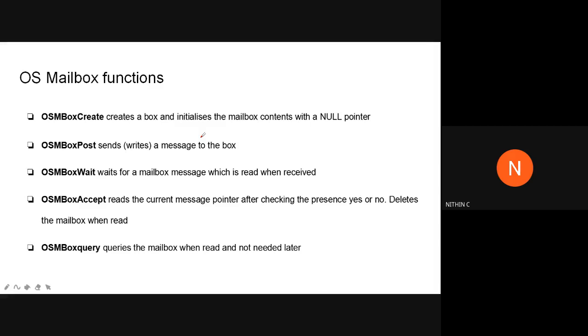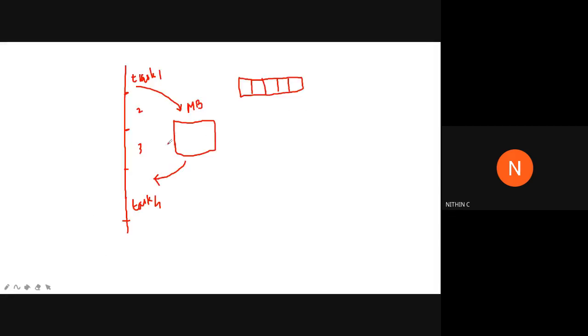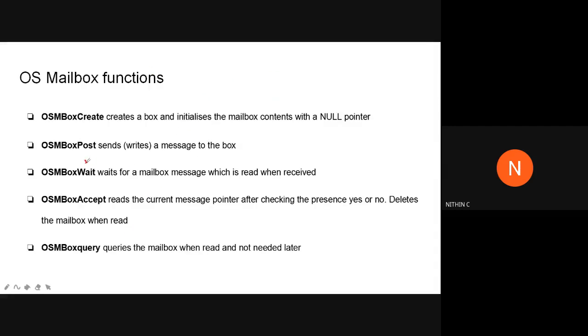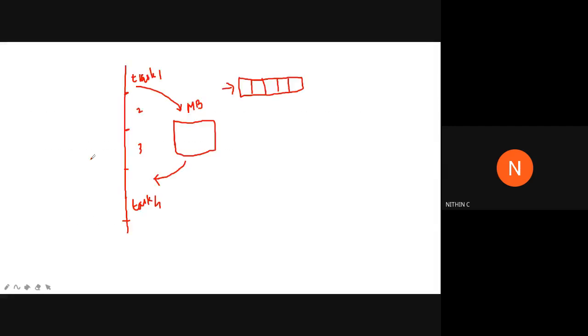Because in a queue structure, it will have to wait until the message reaches the front end. If this is the back end, and you are providing the data over here, and you are using the function OSMboxWait, then the receiver has to wait until the message reaches the front end.